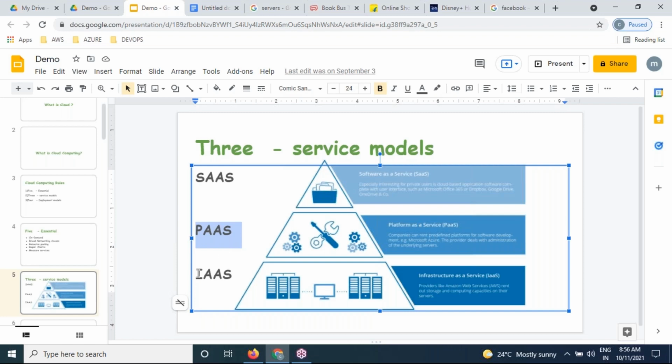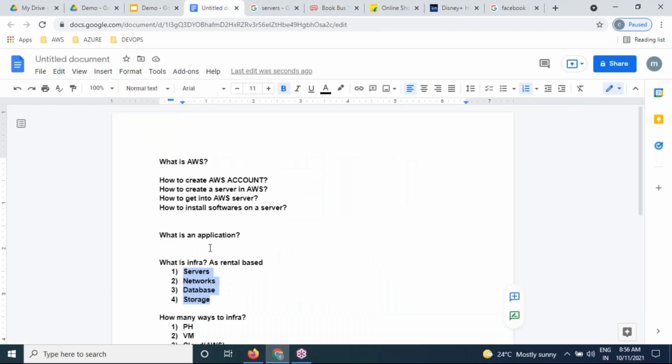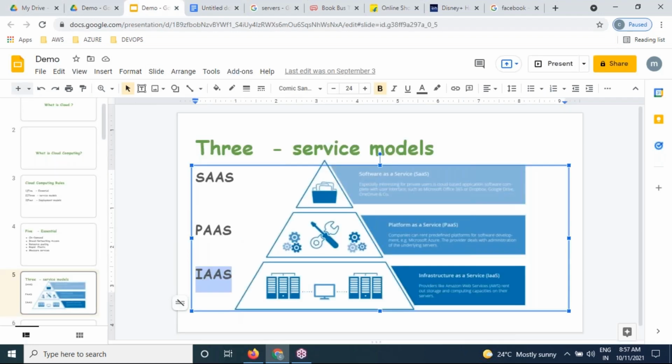We are part of IaaS only. We are worrying only about infrastructure as a service because we are admins. As an AWS administrator, our primary responsibility is providing infrastructure for maintaining and deploying our applications. Is the point clear? As an AWS admin, our primary duty is providing infrastructure for applications, either servers, databases, or network, whatever.